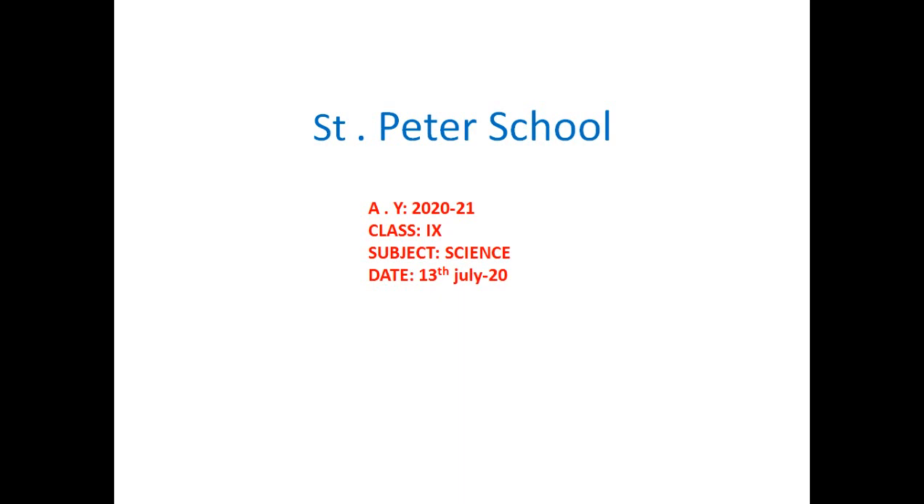The same thing is given in your question. Suppose Sheetal takes 5 minutes to reach Sangeeta's house. So the distance between Sheetal's house and Sangeeta's house is 500 meters, and Sheetal is taking 5 minutes to reach Sangeeta's house. So what will be the speed between Sheetal's house and Sangeeta's house?